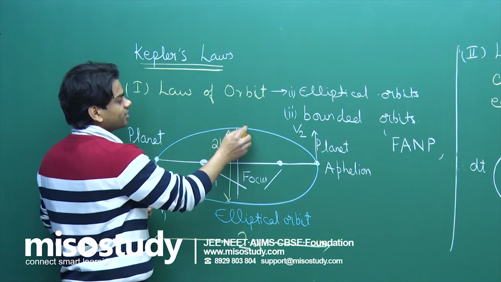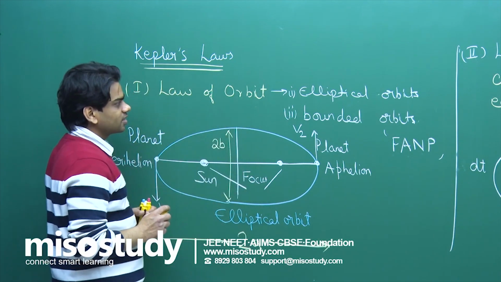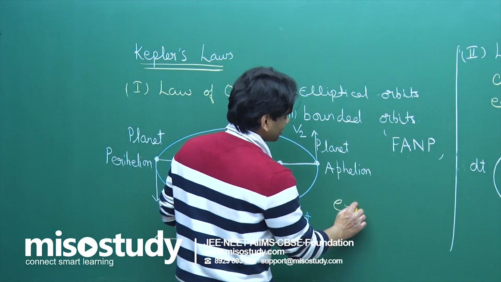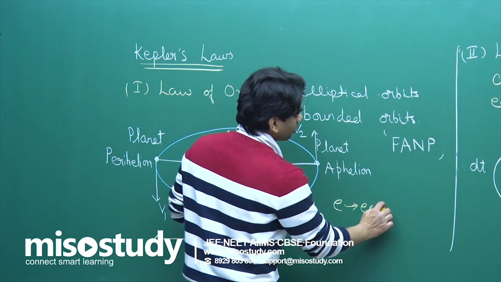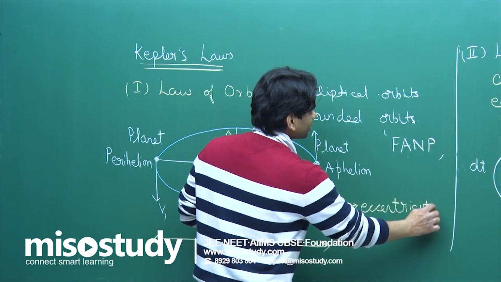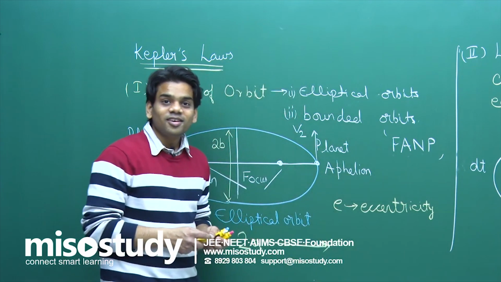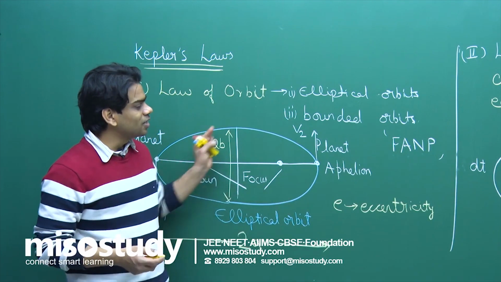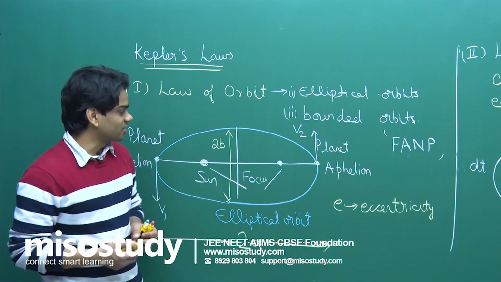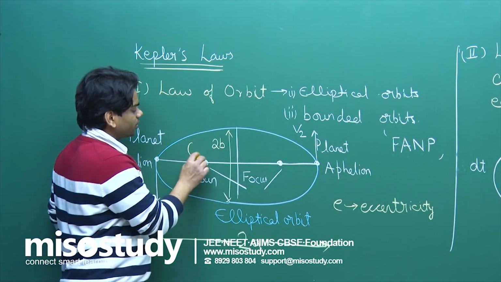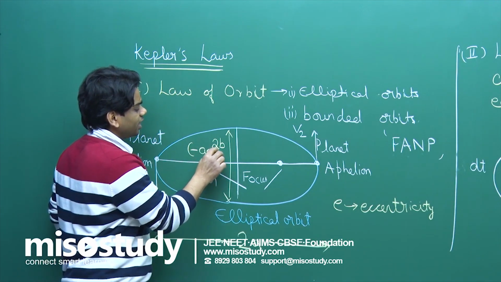If e is the eccentricity of this elliptical orbit, what I'm going to mark here, let's say e is the eccentricity. If you are unaware of the term eccentricity, you will learn it in the conic section chapter in maths. When you study about the ellipse, you'll understand its eccentricity. The sun is lying at one of the foci, its coordinate will be (minus ae, 0).